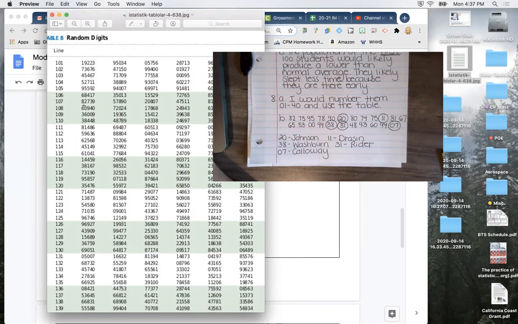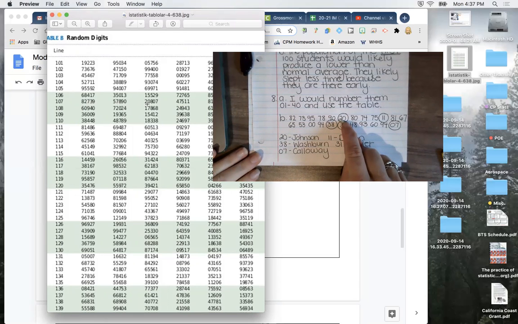So that you guys can see where I'm getting these numbers, I took 82. We're taking them in 2-digit chunks. 82, nope, that didn't work. So I wrote that down. 73, no. 95, nope, didn't work. 78, nope. 90, nope, not in my sample. Up 20 though, 20 is. So you can see 20 is the first person that I'm going to sample.